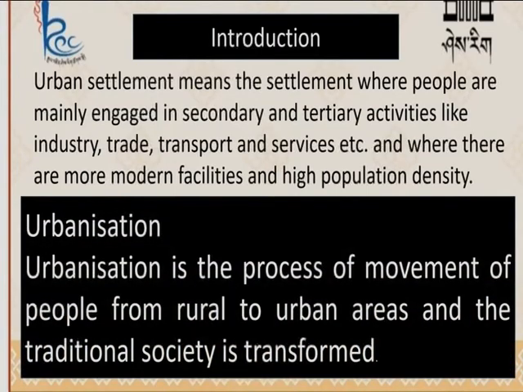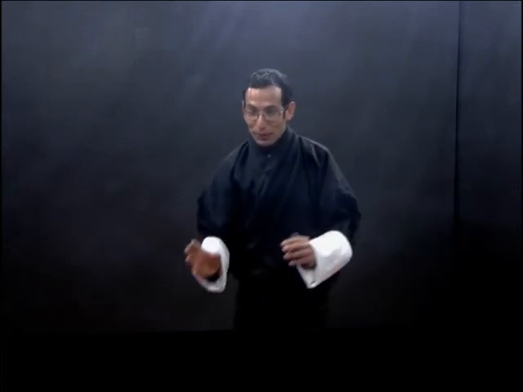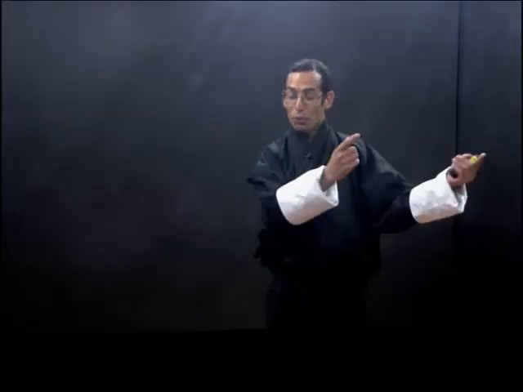Then there is another concept called urbanization. So what is meant by urbanization? Urbanization is the process of movement of people from rural to urban areas, and the traditional society is transformed. Similarly, take an example of yourself. If you are living in a rural village community and you come to urban areas, you will change into modern. You will be transformed totally, because when you are in the village you dress differently, and when you come to urban areas you dress differently. Not that meaning exactly here.